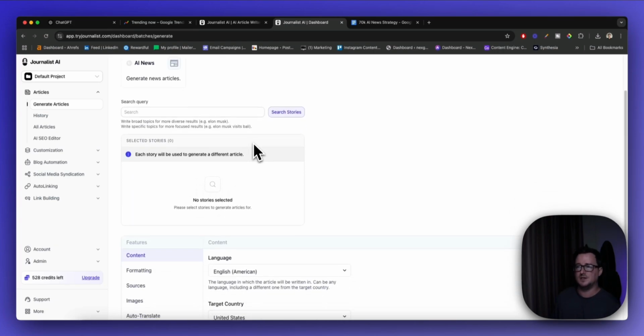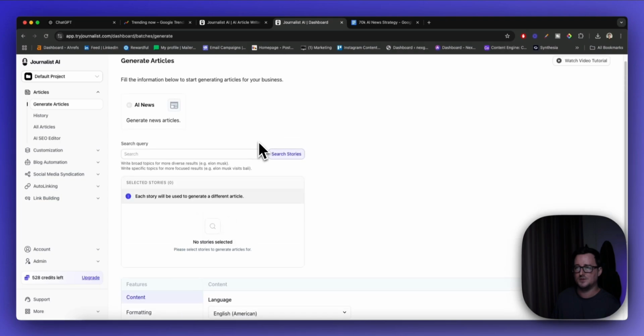Okay, now what we can do here is we can search for queries. Okay, so it's giving some suggestions here. For example, write for a broad topic for more diverse results, for example Elon Musk, or write specific topics for more focused results, for example Elon Musk visits Bali, right?